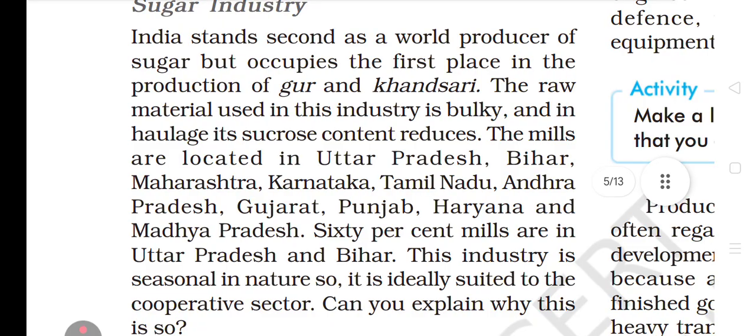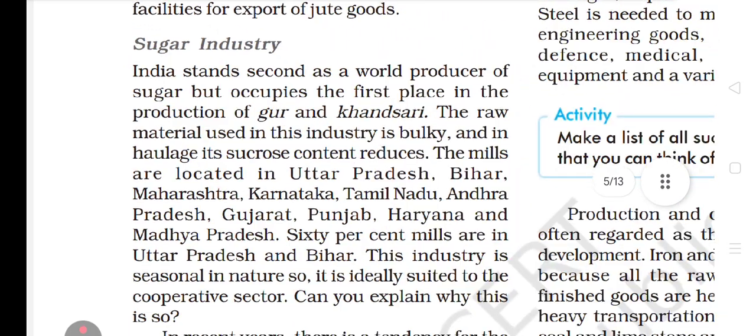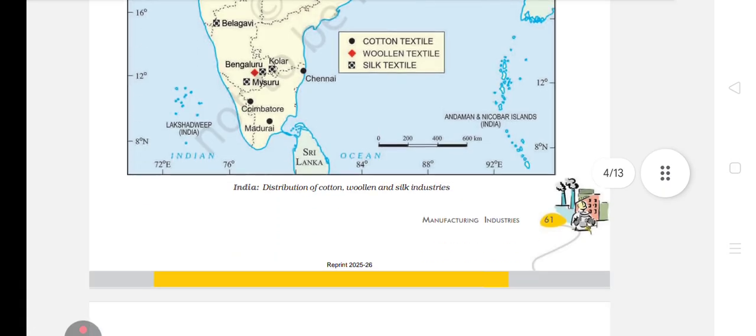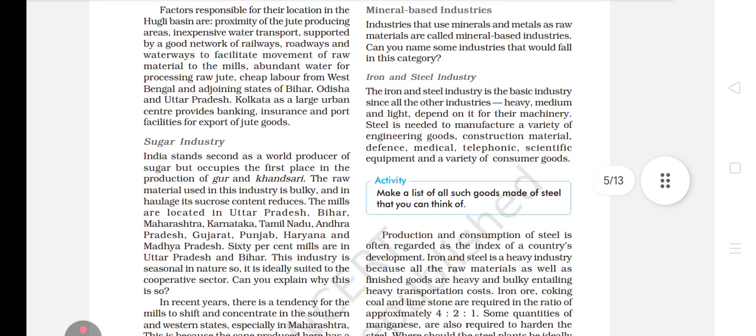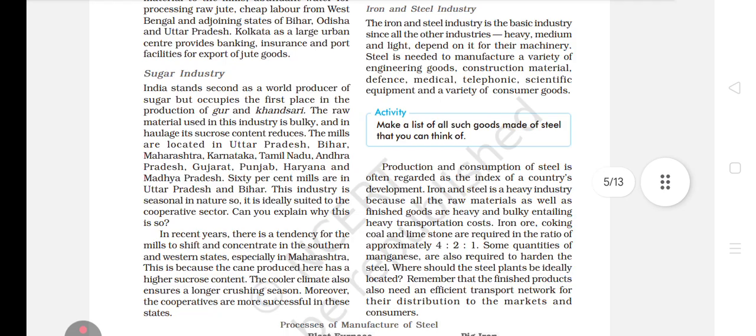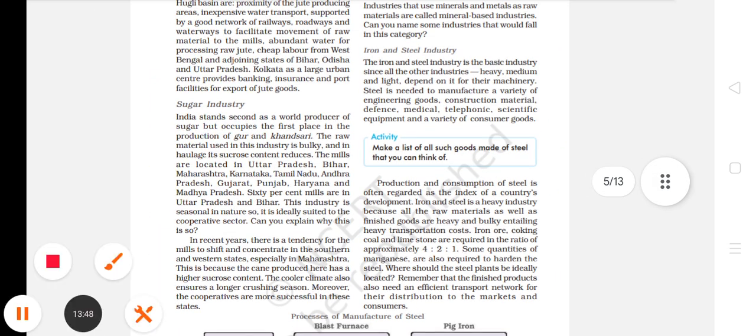Now next is the sugar industry. Sugar industry. Now what is written? So the sugar industry is also given. Now we will read.